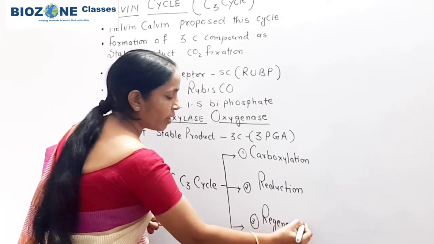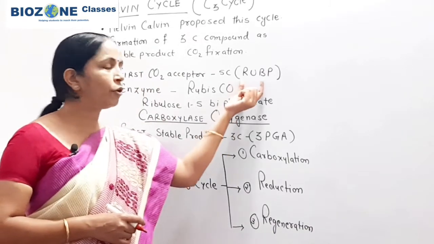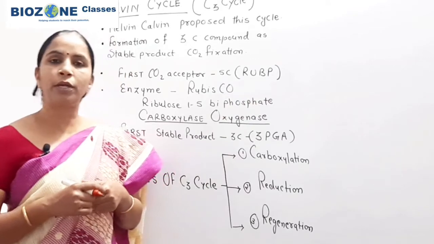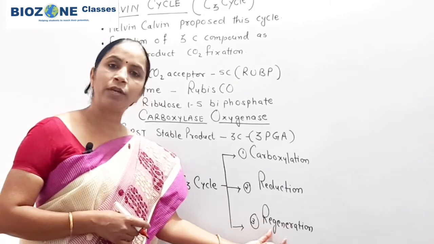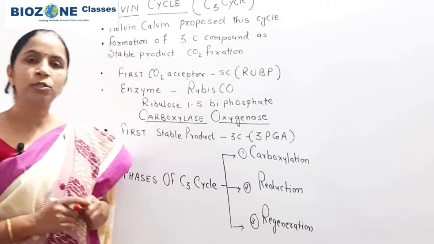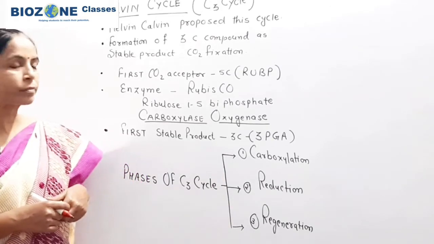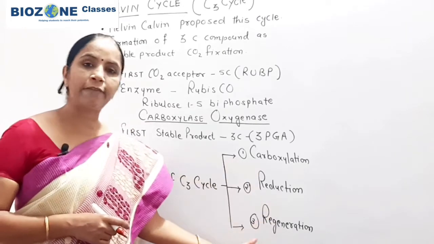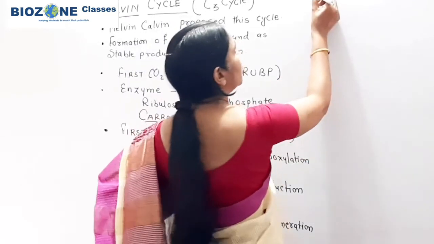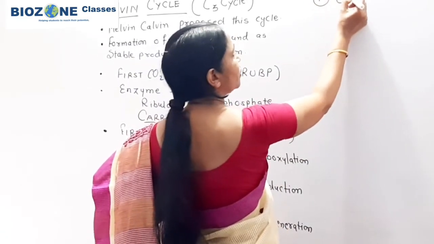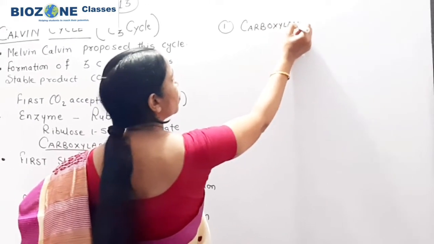In the regeneration phase, as the name indicates, it is responsible for the regeneration of RuBP. So the precursor or acceptor molecule is regenerated during the process of regeneration. Remember this part very well. So what are the 3 phases? Remember these 3 phases. Now we come to these 3 phases one by one, and then to the cyclic path. First we discuss the first phase, carboxylation. For carboxylation, the predominant enzyme is Rubisco.